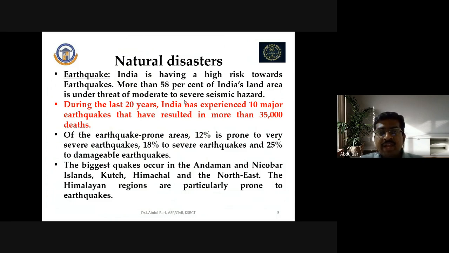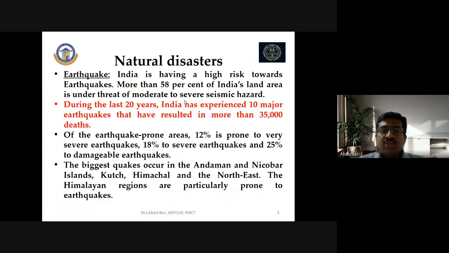So we can see that earthquakes mostly occur in India. Over the last 20 years, around 10 major earthquakes have occurred, and around 35,000 people have died or otherwise lost their properties.